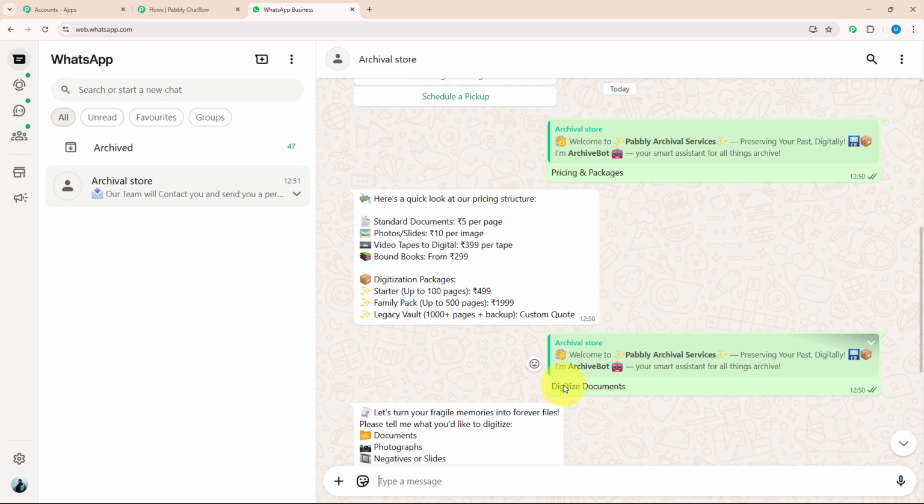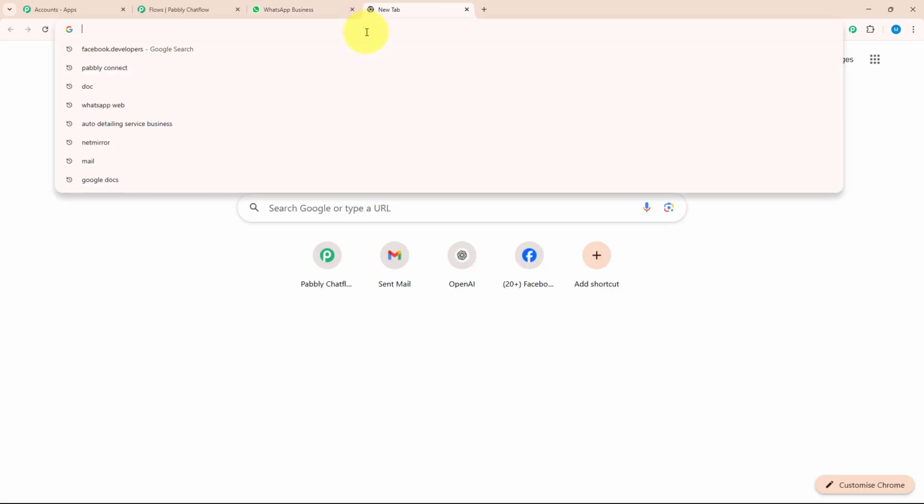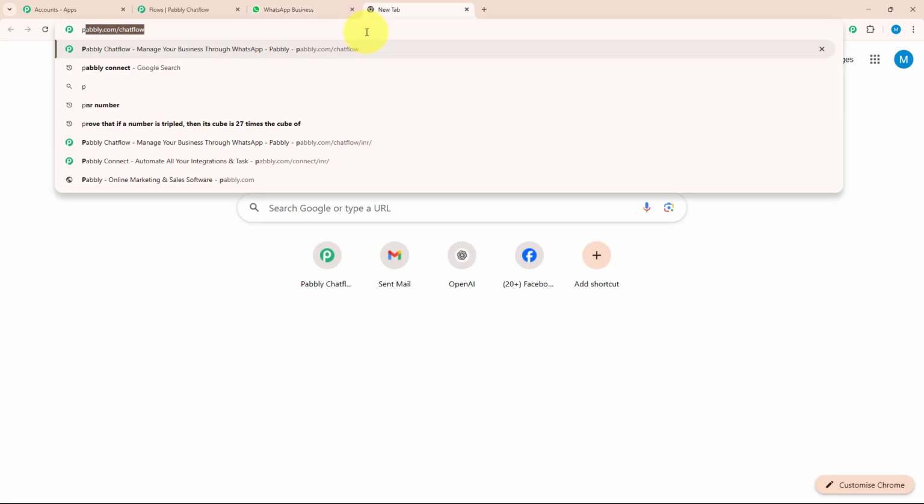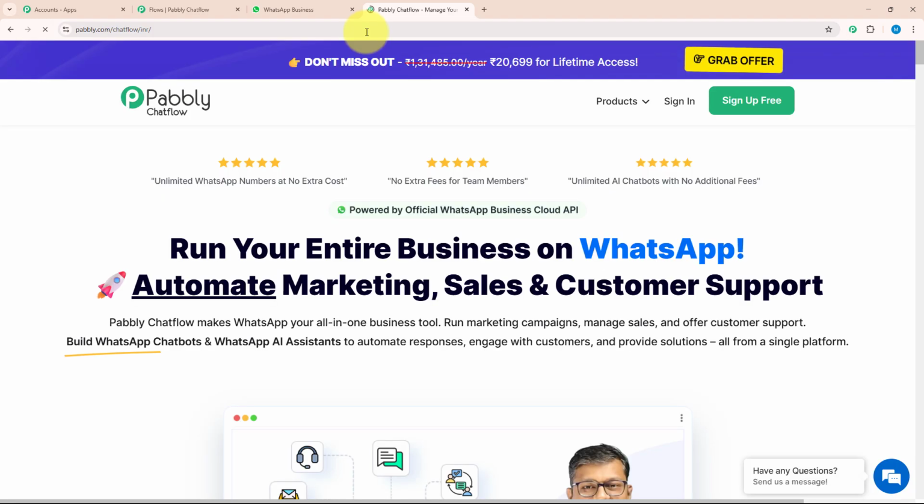If you want to know how to create this amazing chatbot for your own business, then let me guide you further. For that, you need to open a new tab and type pabbly.com/chatflow. As soon as you search this, you will land on the pabbly.com page. Over here, you can see there are two different options, sign up for free and sign in. If you are a new user, you can click on sign up for free. As I am an existing user, I will click on sign in.